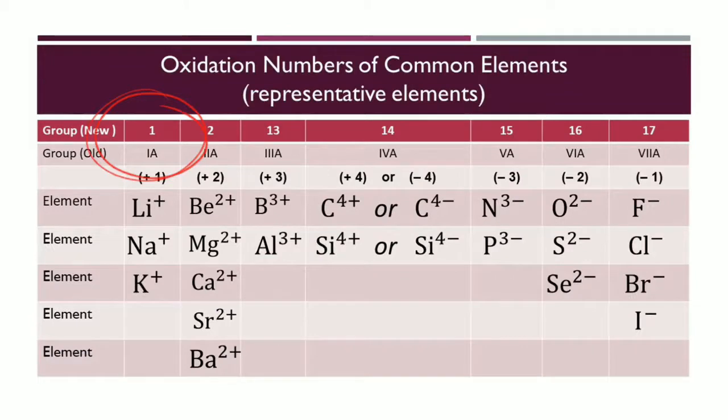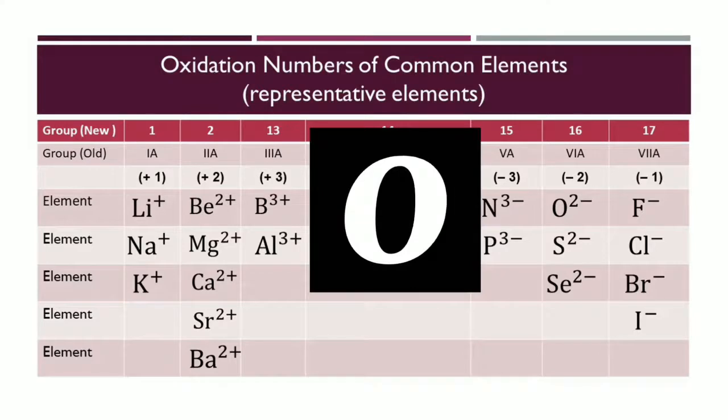charge. For example, in the group 1A elements, meron itong positive 1 charge, group 2A has positive 2, group 3 has positive 3, group 4 ay either positive or negative 4, and then group 5A elements has negative 3, group 6 has negative 2, and then group 7 has negative 1, and then the last group, which is the group 8A elements, has 0 kasi wala silang charge. They are the noble gases.